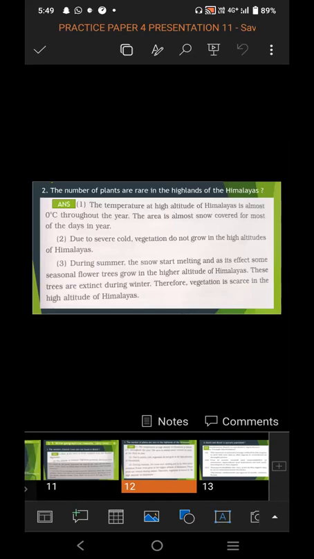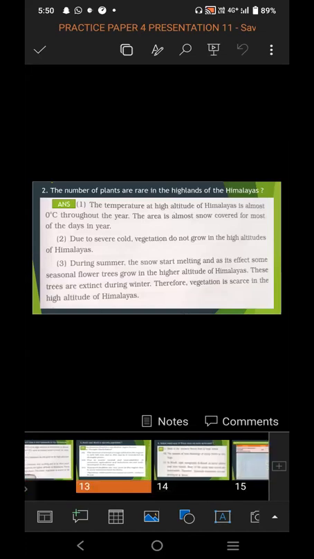Due to severe cold, vegetation does not grow in the high altitudes of the Himalayas. During summer, the snow starts melting and it affects some seasonal flowers and trees grown in the higher altitudes of the Himalayas. These trees are extinct during winter, therefore vegetation is scarce in the high altitudes. So this is the main reason you have to write in your answer. Then only you will get full marks.